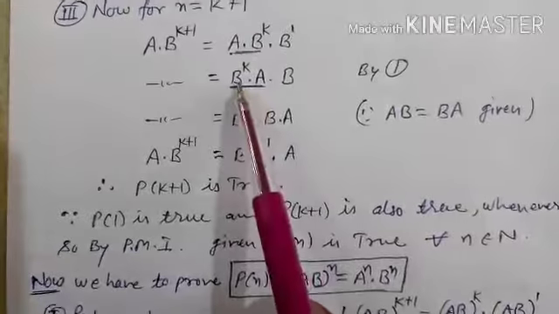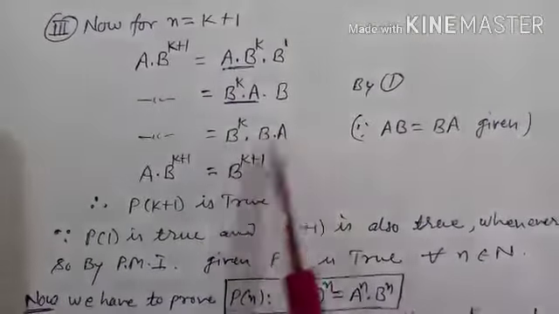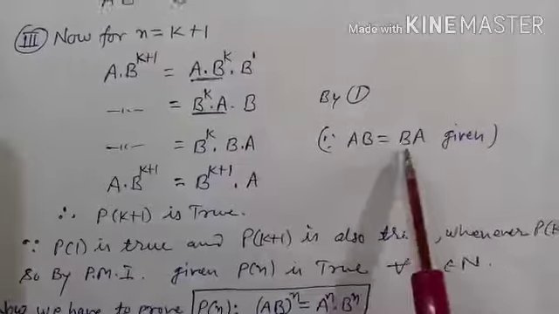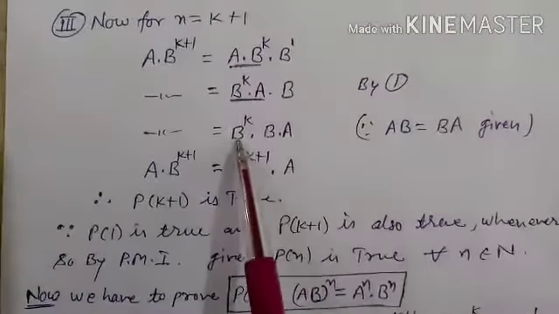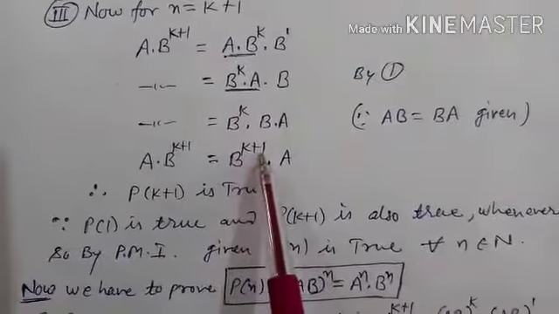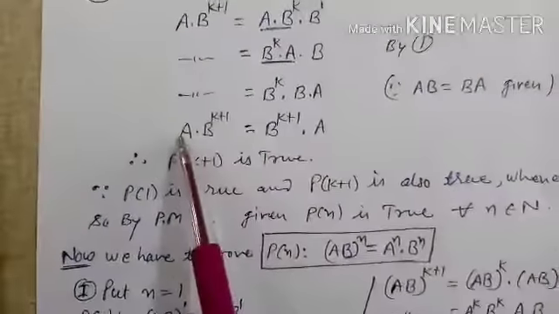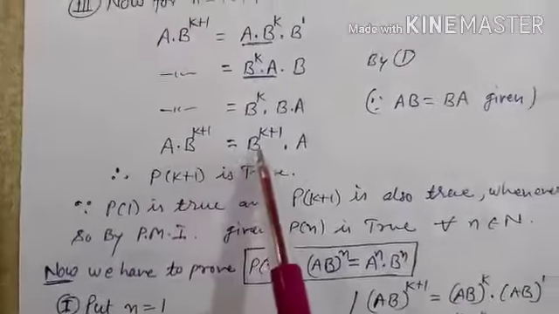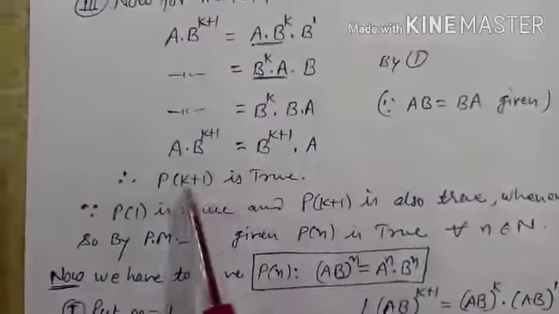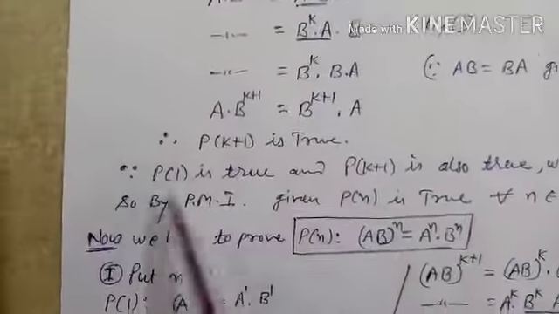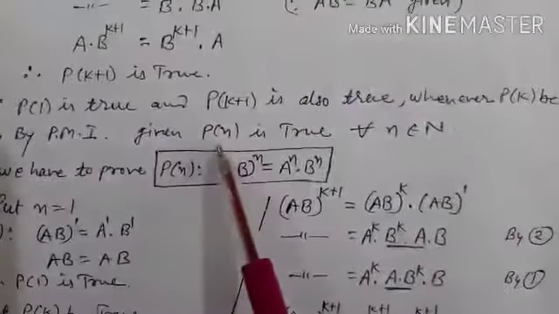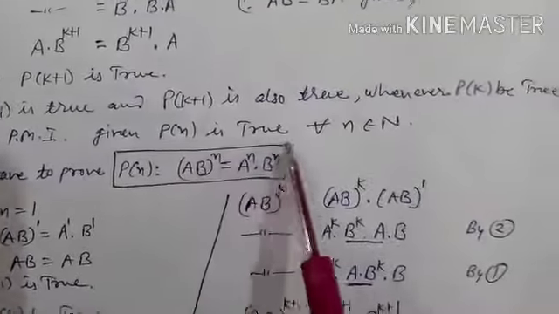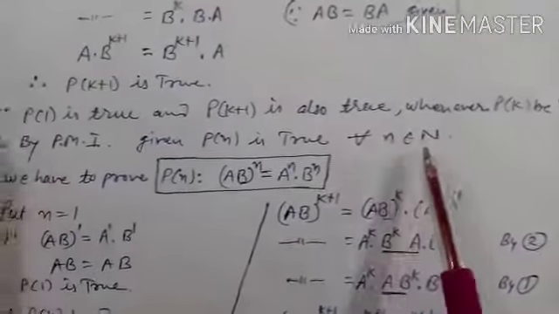Now B^K into A into B. Now AB and BA both are equal. So in next step, in place of AB write BA. Now B^K into B, that is B^(K+1) into A as it is. So A B^(K+1) is equal to B^(K+1) A. Therefore PK plus 1 is true. Since P1 is true and PK plus 1 is also true whenever PK is true, so by PMI method, Pn is true for all n belongs to N.